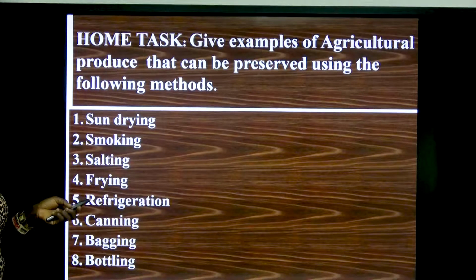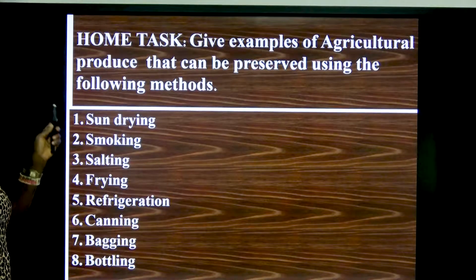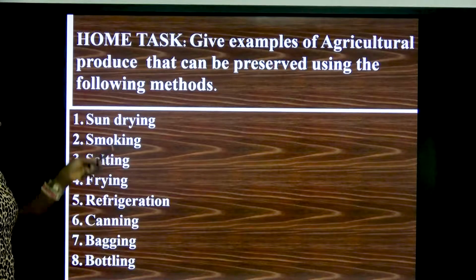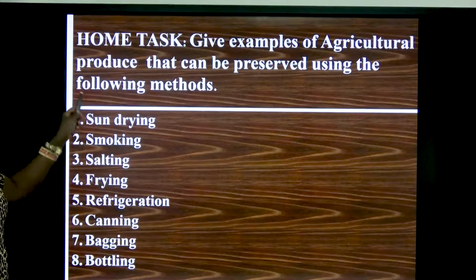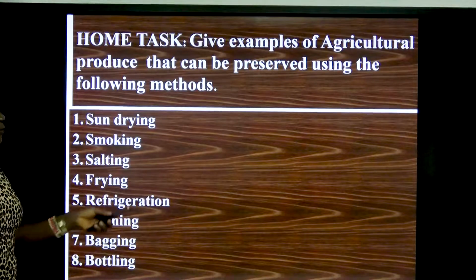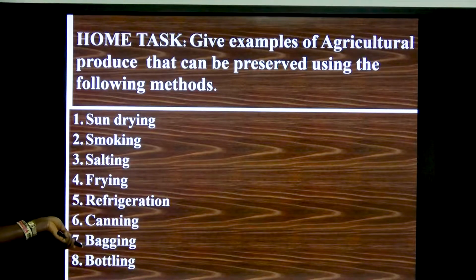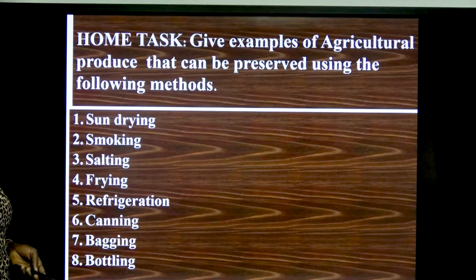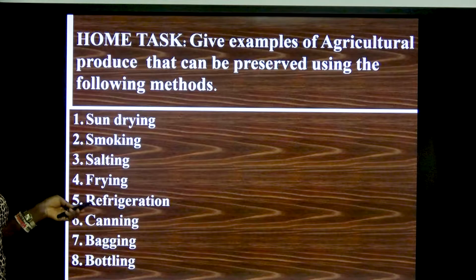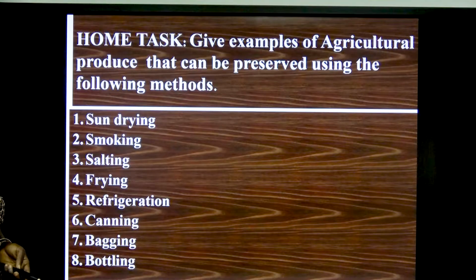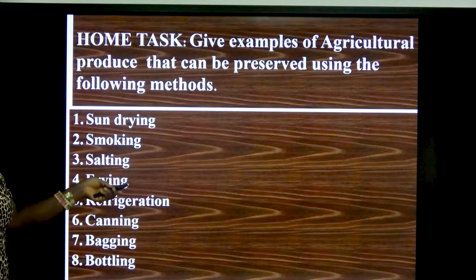You are going to write it in your book and give an example of each product you are going to use the following methods of preservation for, because you cannot use all the methods for all the products. We have different types of methods, and we have different types of crops and animals that you use the methods of preservation for.